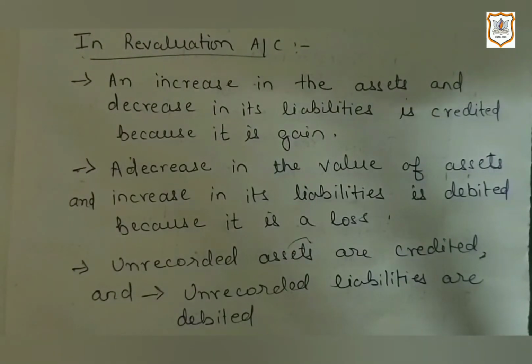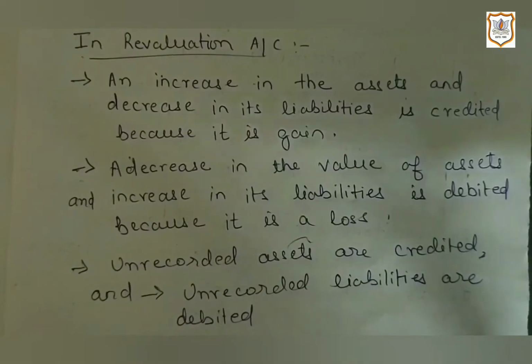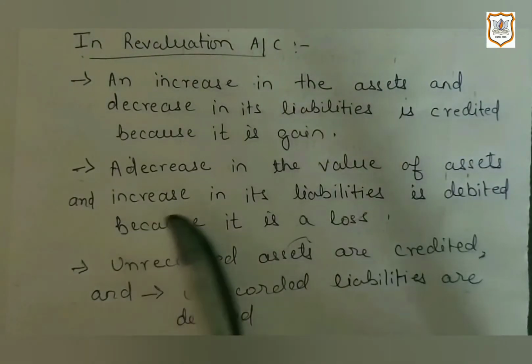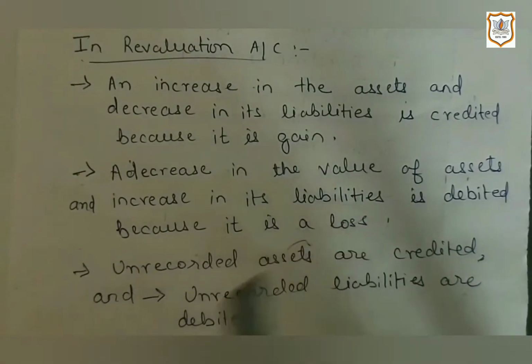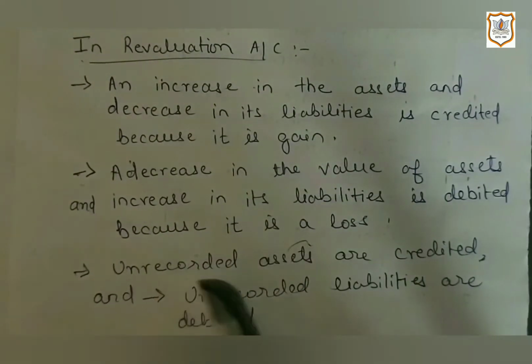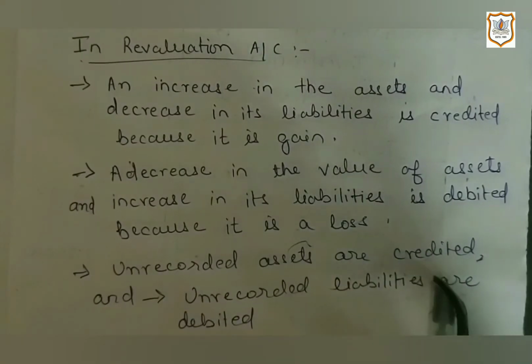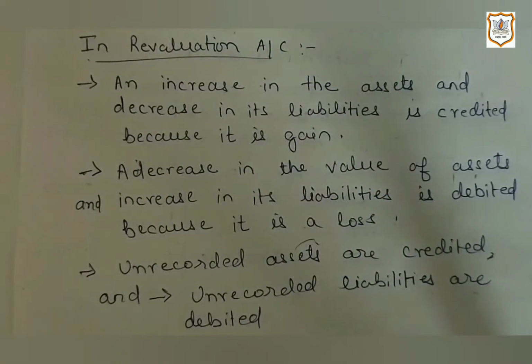And decrease in liabilities is also a good thing for us. It is also a kind of profit for us, so it will be credited. On the contrary, a decrease in the value of assets and increase in its liability is debited because it is a loss. Then unrecorded assets are credited. If unrecorded assets are brought to books, then it is a good thing for business. It is a profit, so it will be credited.